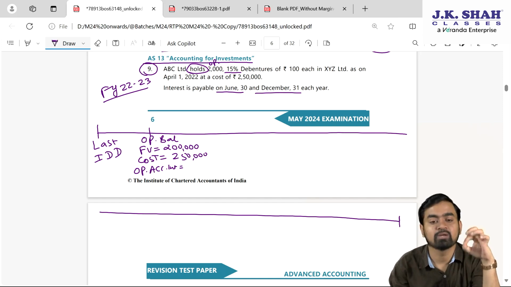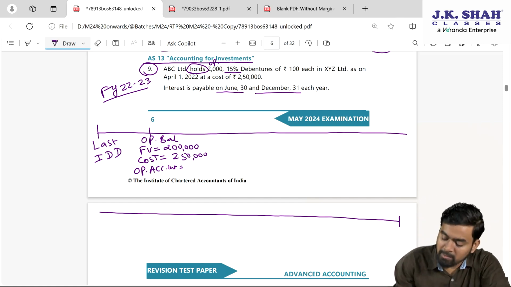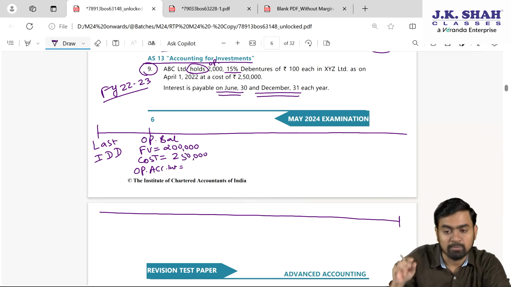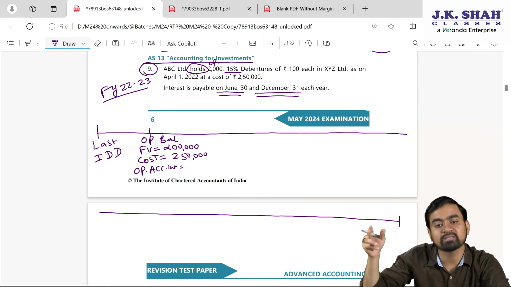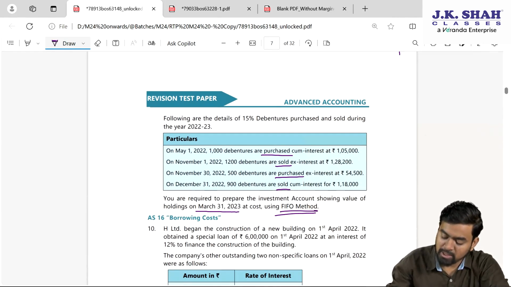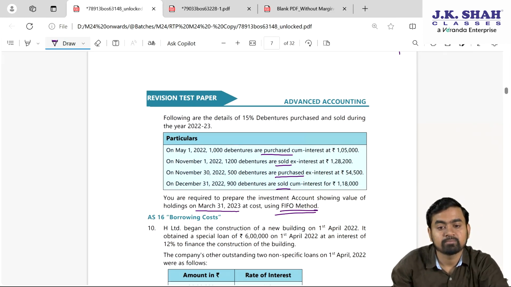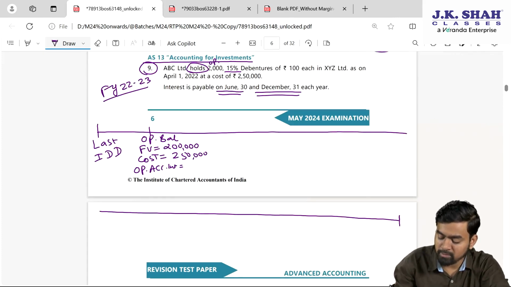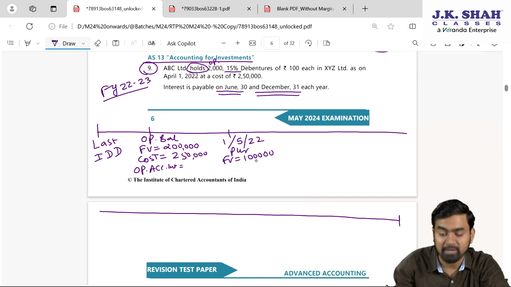Now accrued interest will come if there is a lag between the interest due date and the closing date. My dear students, interest due dates are 30th June and 31st December. So continue your timeline keeping in mind these two interest due dates. Fine. If you check here, now 1st May, debentures purchased, 1000 debentures. So 1st May 22, there is purchase, face value 1000 debentures, then at the end we will add 2 more 0 because face value is 100.